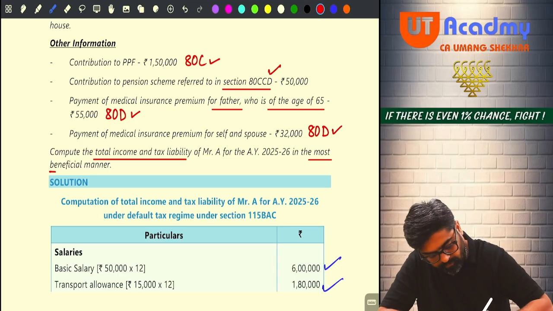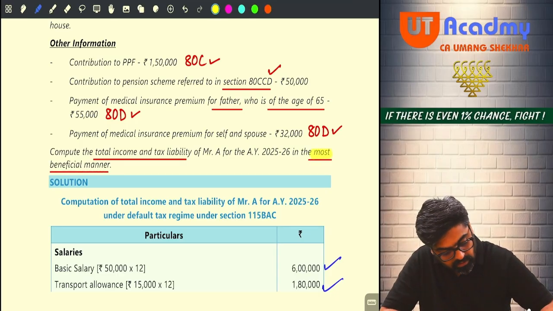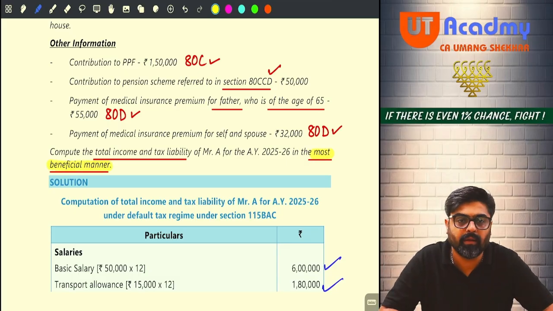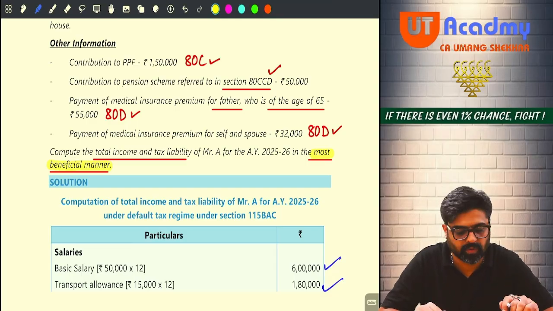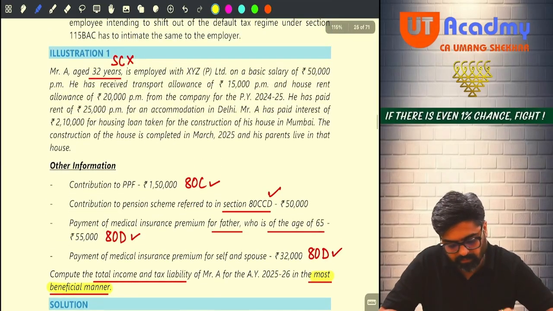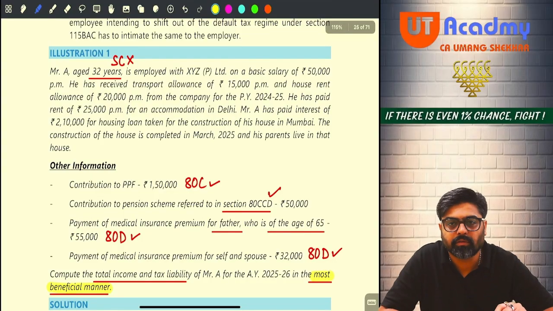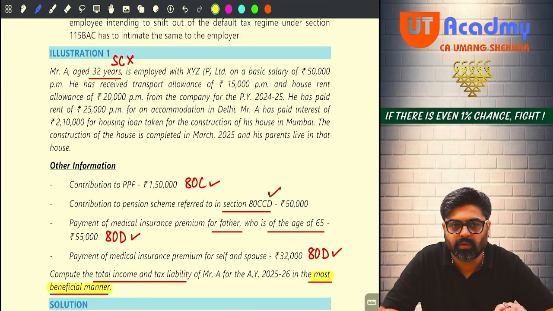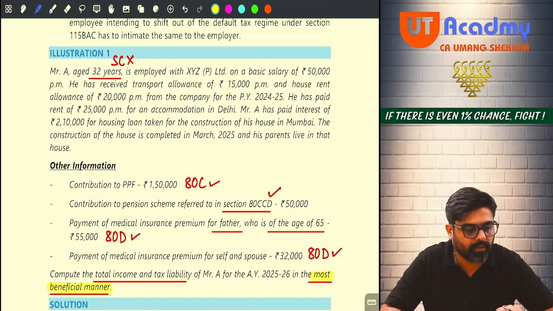See, most beneficial manner means they want you to calculate by following 115BAC or without 115BAC. So whatever is the most beneficial way, in that you are supposed to calculate. Now see, in this question now, there are two heads. First is house property head and second is salary. There are two heads of income given.